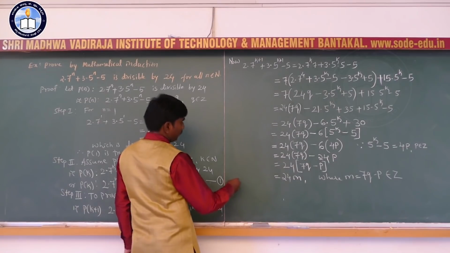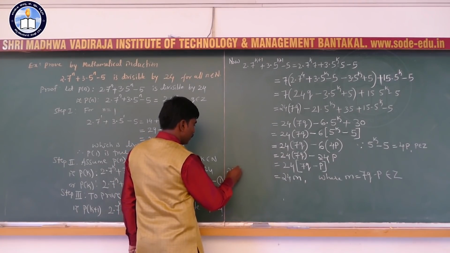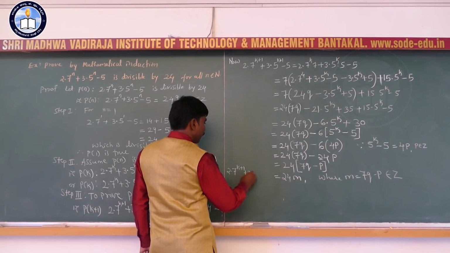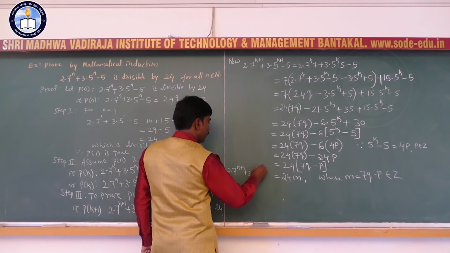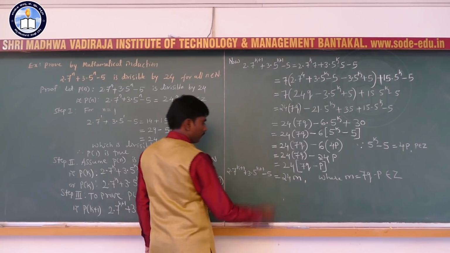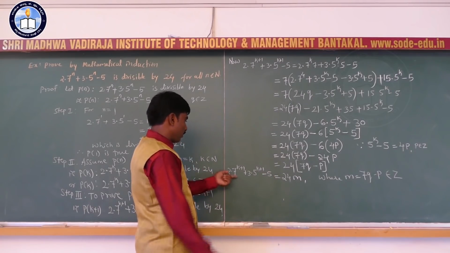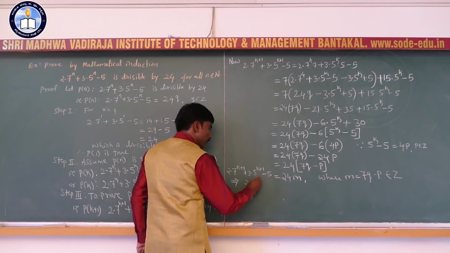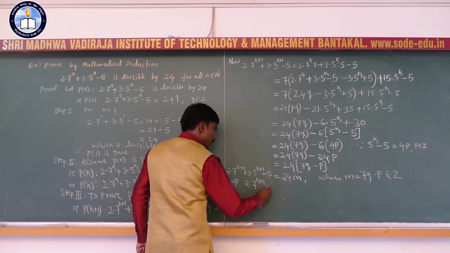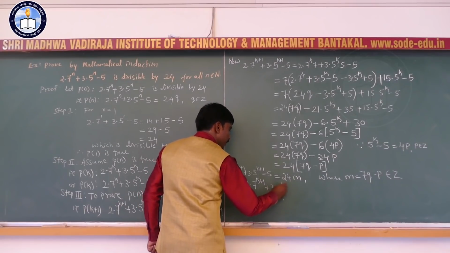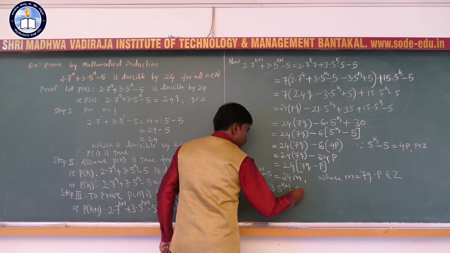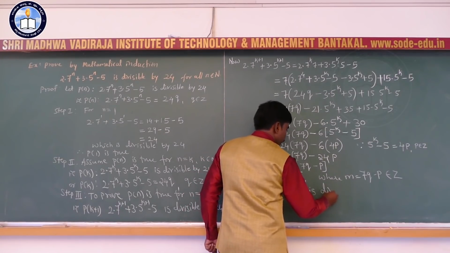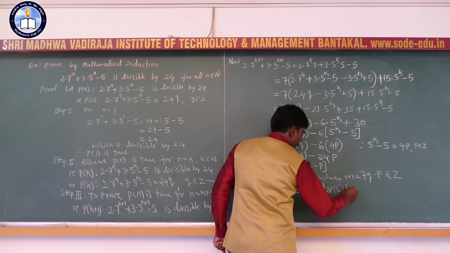What is your LHS? LHS is 2 into 7 raised to k plus 1 plus 3 into 5 raised to k plus 1 minus 5. So it stands that 2 into 7 raised to k plus 1 plus 3 into 5 raised to k plus 1 minus 5 is divisible by 24.